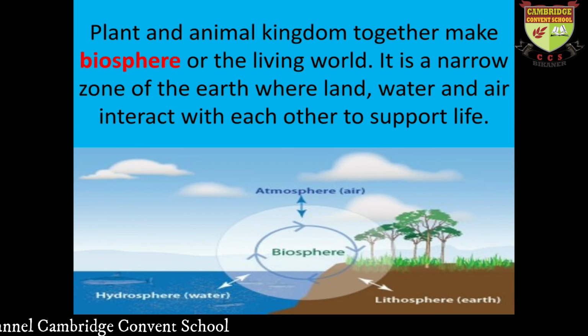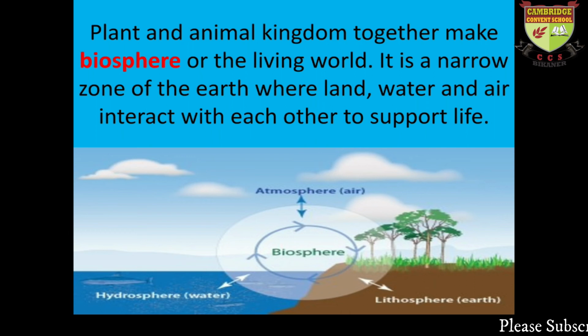Suppose we are sitting on land, living in a city, surrounded by atmospheric gases, and we are also consuming water. So in simple language, it's the interaction zone of air, water and earth. That is called a biosphere.